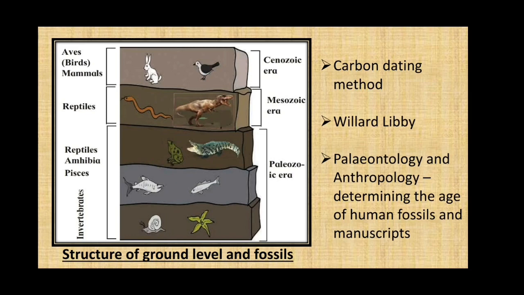Then we had mammals, aves. This era is known as Cenozoic era. So this is how, with gradual changes, evolution has taken place, and we have a good amount of different species.